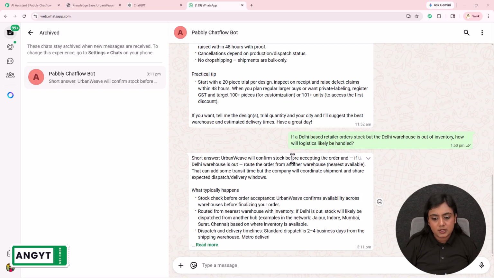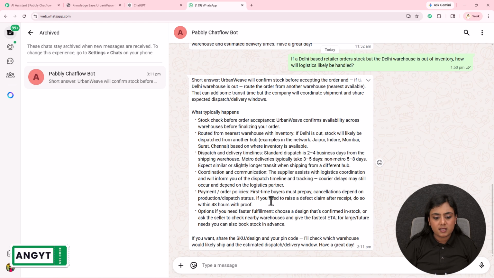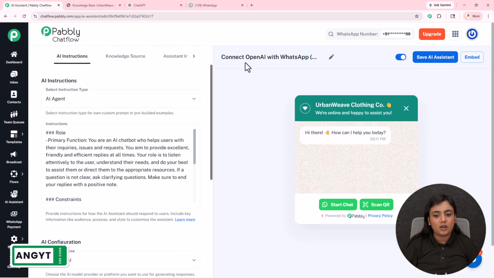Urban will confirm stock before accepting the order. If the Delhi warehouse is out, route the order from the nearest available warehouse. That can add some transit time, but the company will coordinate shipment and share expected dispatch and delivery windows. And you can see right over here, steps are given as well in the answer to this question. Now, as I have received the reply successfully, this is how this AI assistant that we have created by connecting our WhatsApp with OpenAI is going to help your customers' queries to be resolved instantly.